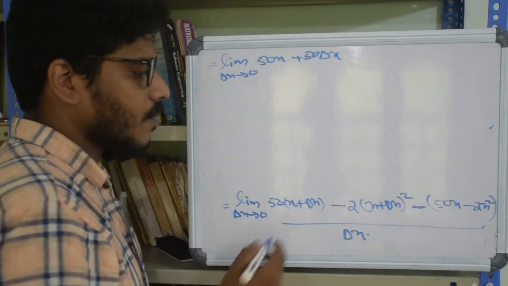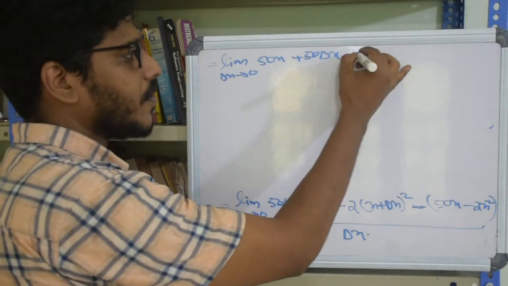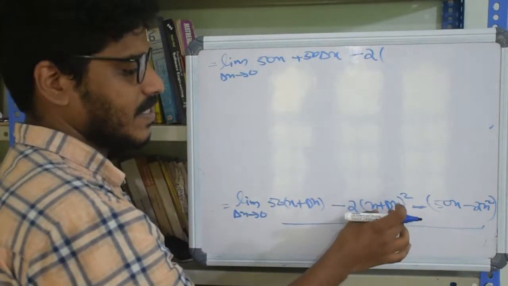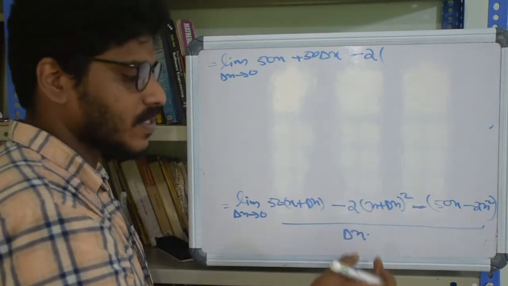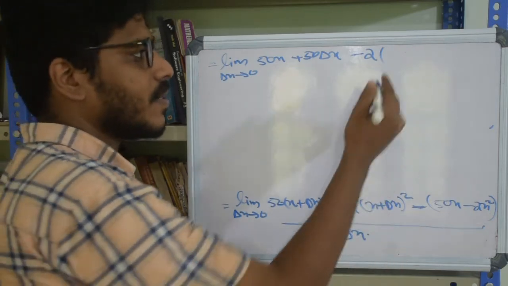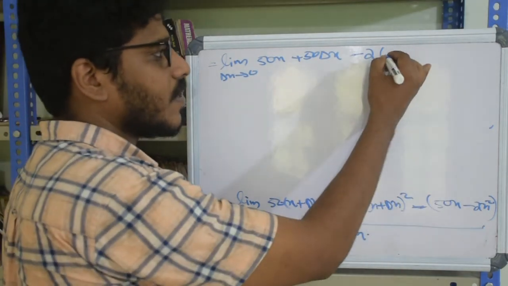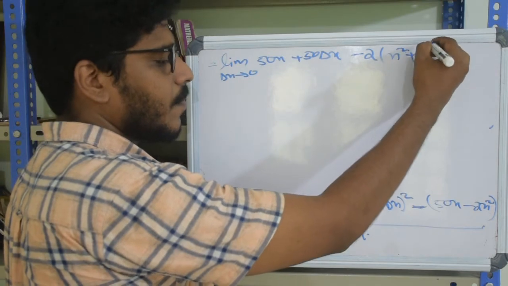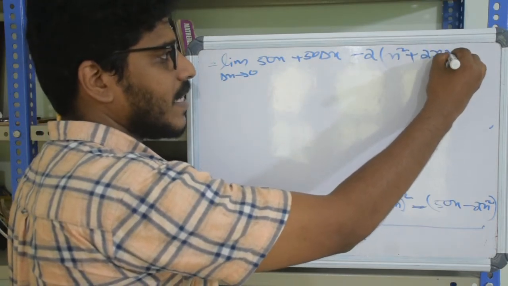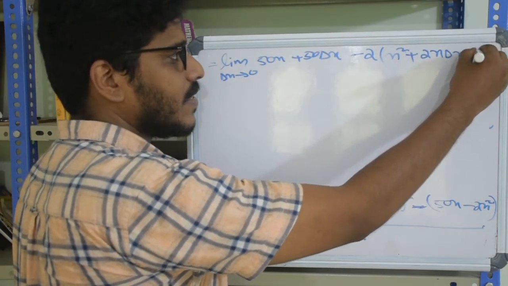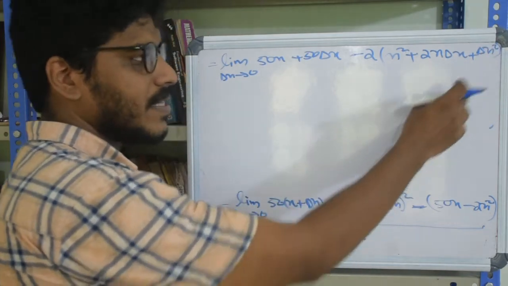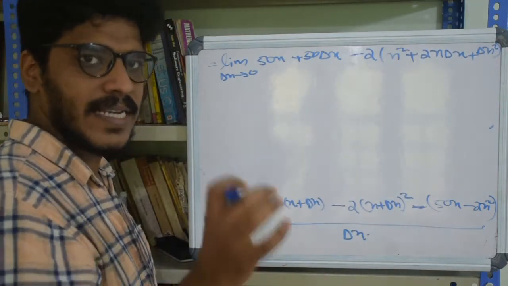Alright, so minus 2 into, what is this? X plus delta x whole square, so it's of the form a plus b whole square. So let's expand it, x square plus 2x delta x plus delta x square. Let me repeat, this is not delta into x square, it's delta x whole square.